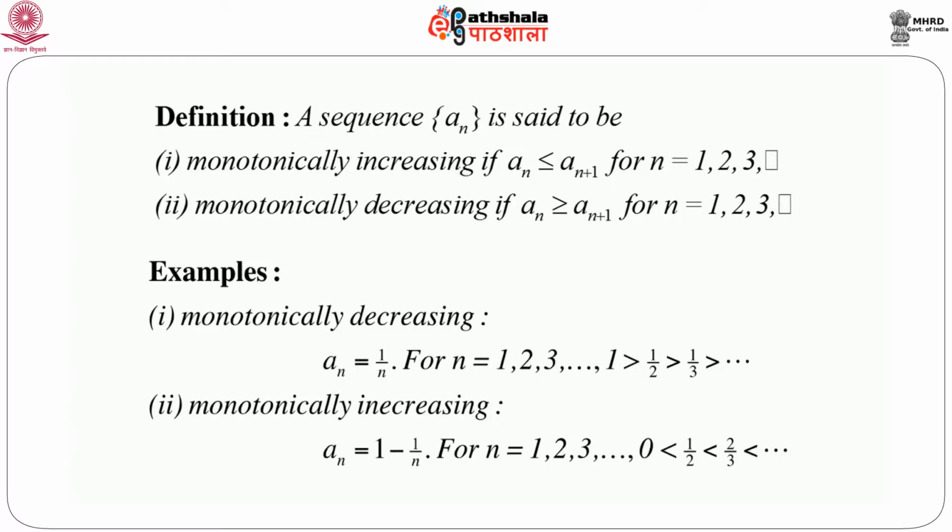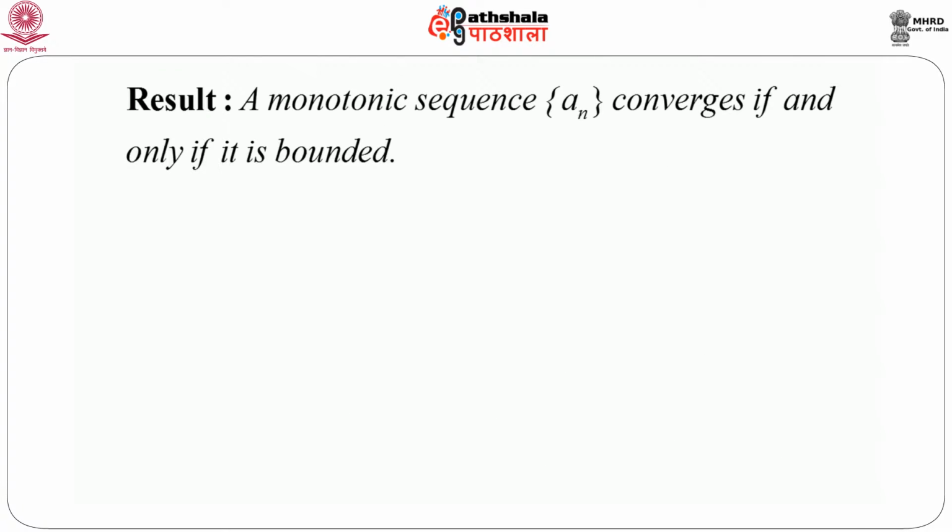Naturally, one can ask what we are going to do with these monotonic sequences. Now, one thing is clear: for a monotonically decreasing sequence, the numbers are decreasing. That means it's going down. So while it is going down, is the number bounded, or is it going towards minus infinity? A similar kind of question we can ask for an increasing sequence also. So it is clear that the boundedness property has something to do with convergence of a monotonic sequence. We are going to discuss that.